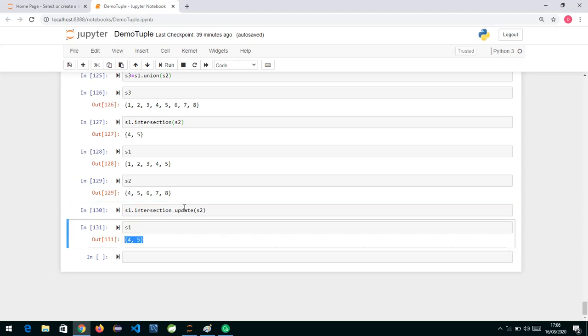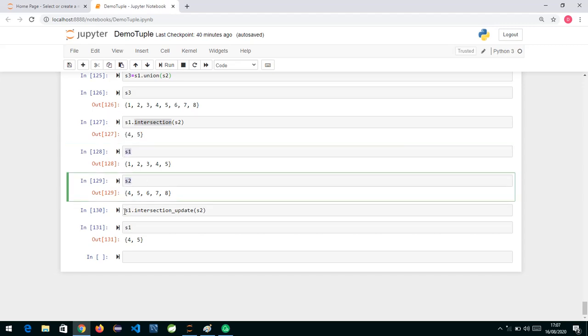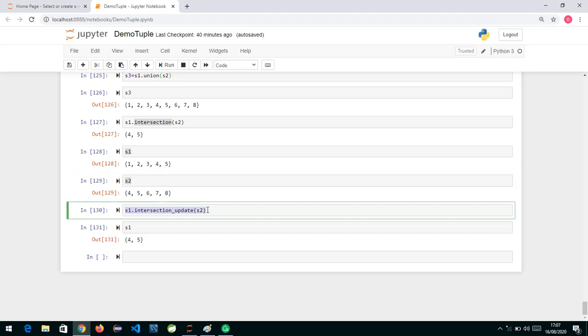It has been updated. So intersection will give you a new set in which you will have the intersection elements from both the sets. Whatever common elements you have, it will return you a new set. And if you see, S1 and S2 still have the original elements, whereas intersection update is going to update the set on which it was called. So now that set has got 4 and 5.